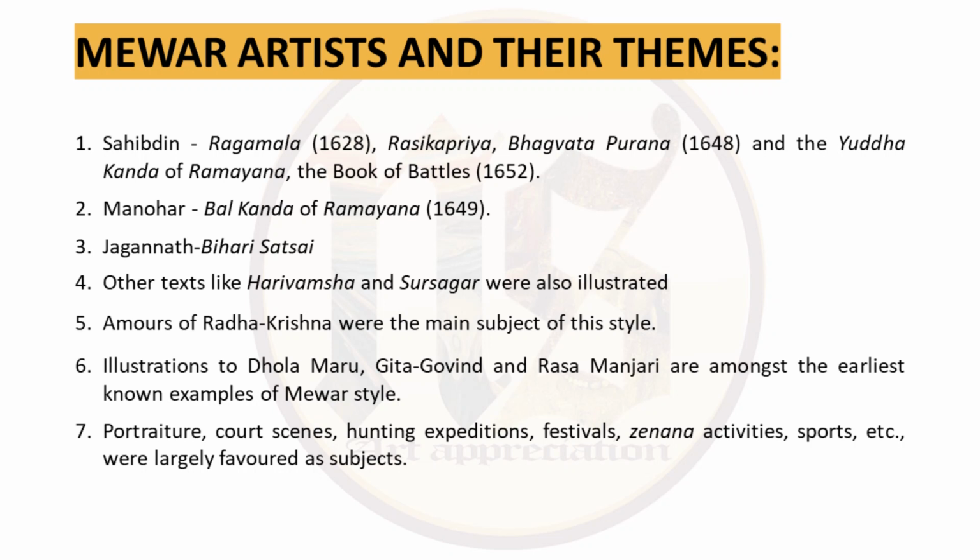Then the amours, the whole love story of Radha and Krishna, were their favorite subjects of all times. Illustrations to Dhola Maru, Geet Govind, Ras Manjari were also amongst the earliest known examples of Mewar style. Then they also did portraiture, court scenes, hunting expeditions, festivals, janana activities, the harem scenes, sports, etc. These were also largely favored as subjects.